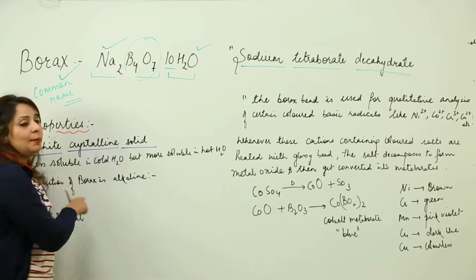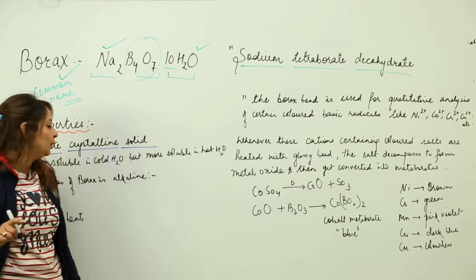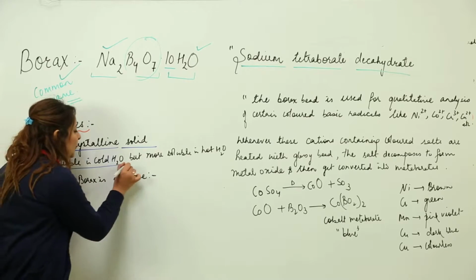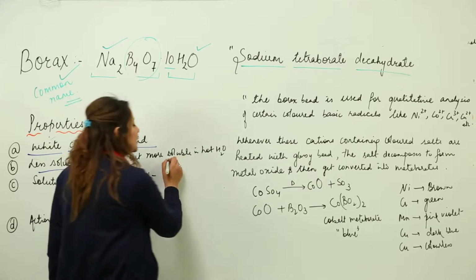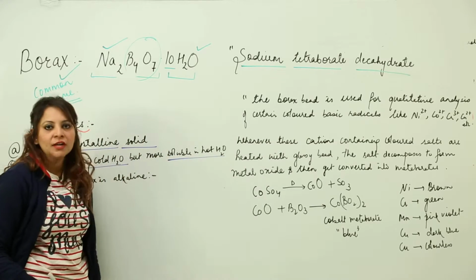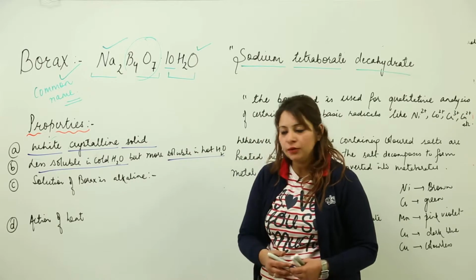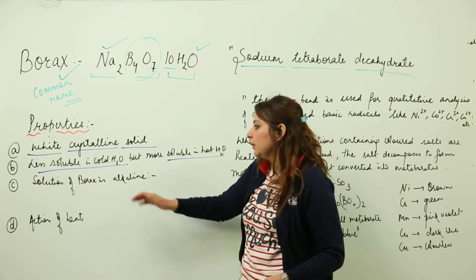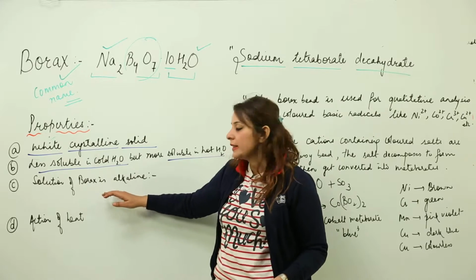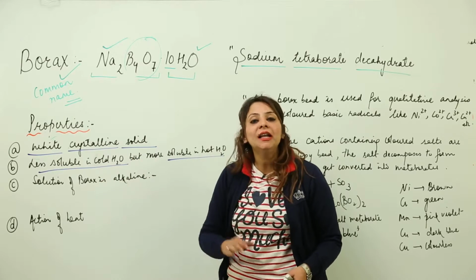Second, if we talk about its solubility, then we will see that it is less soluble in cold water, but it is more soluble in hot water. So that means solubility is more in hot and less in cold water. Third, if we talk about the nature of borax, then borax is alkaline in nature.